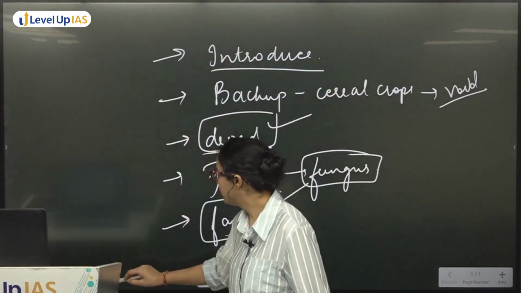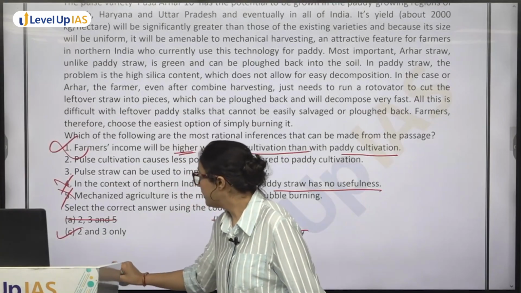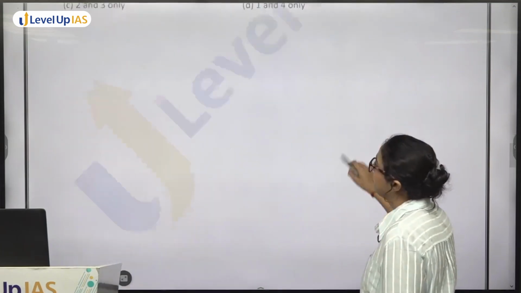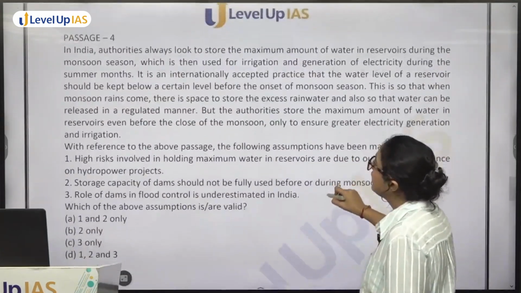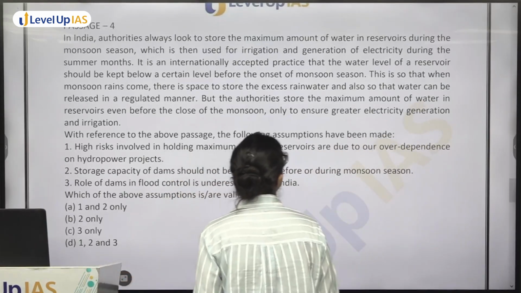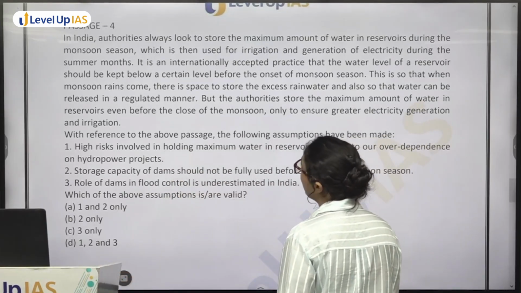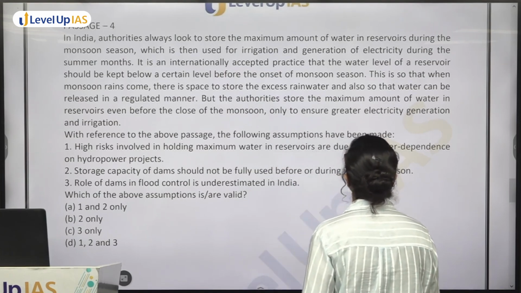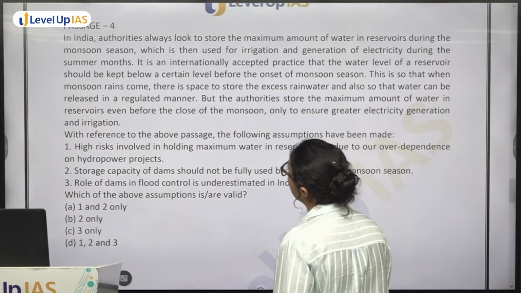All right, moving on to the next, that is passage 4. In India, authorities always look to store the maximum amount of water in reservoirs during the monsoon season, which is then used for irrigation and generation of electricity during the summer months.